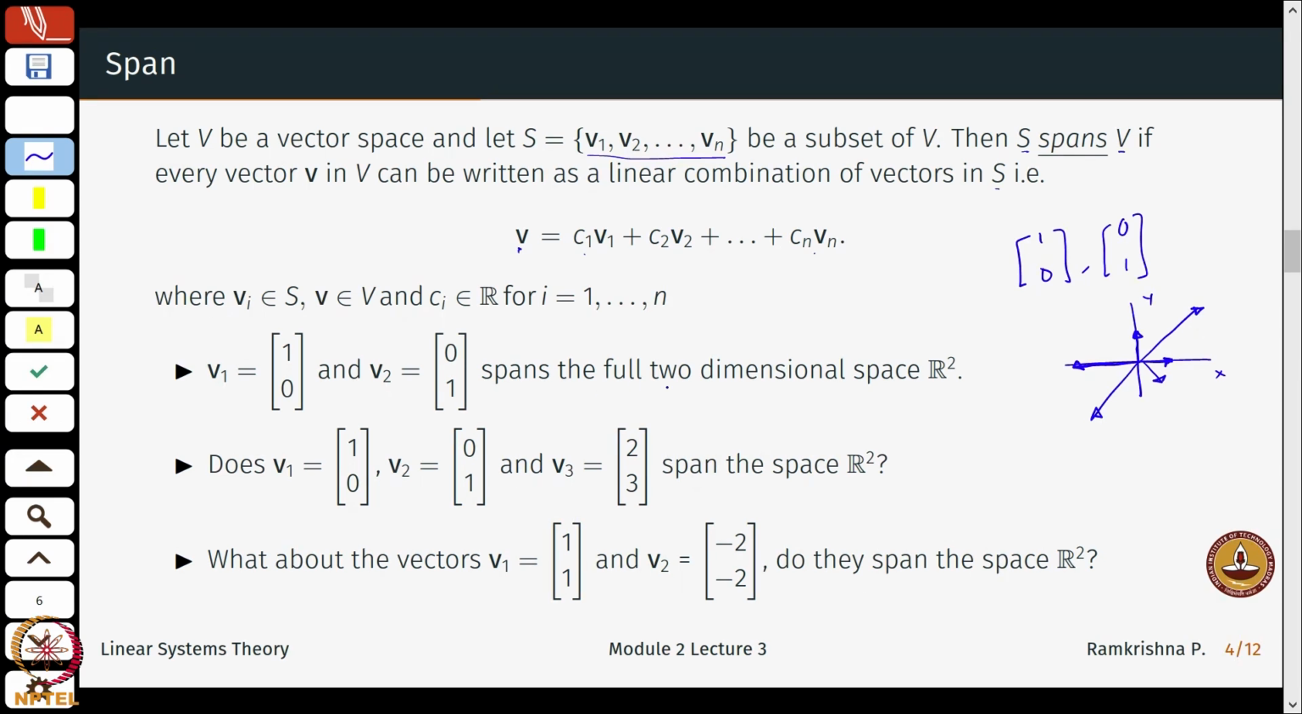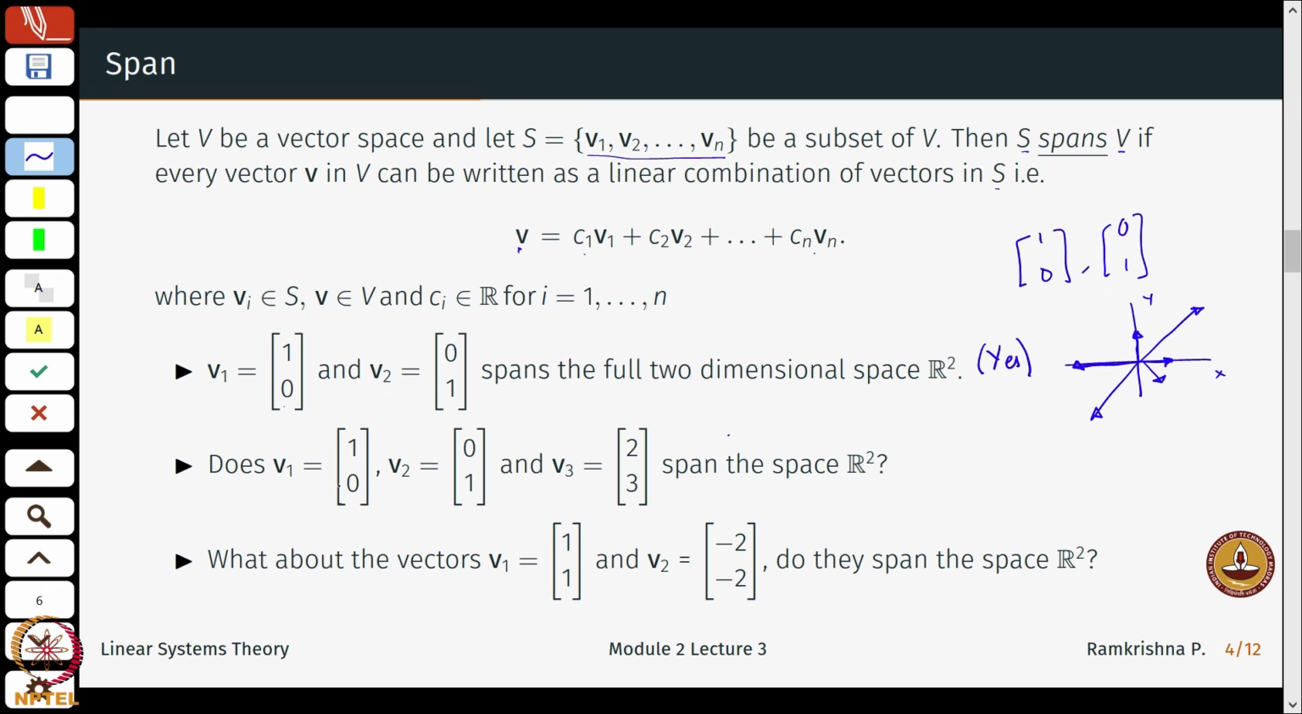Can I write any vector as a linear combination of these two vectors? The answer is yes, right. That is what high school coordinate geometry teaches us. So, given V1 is (1, 0) and V2 is (0, 1), does it span the full 2-dimensional space R2? The answer is an obvious yes.